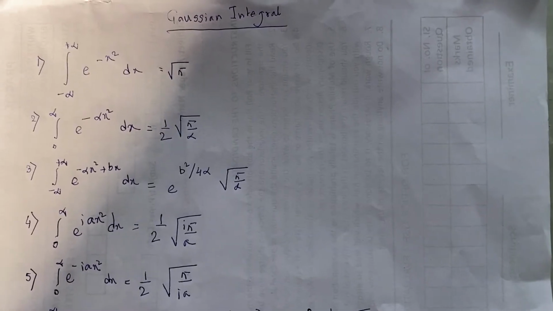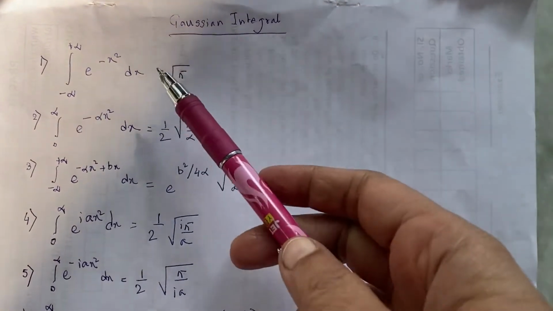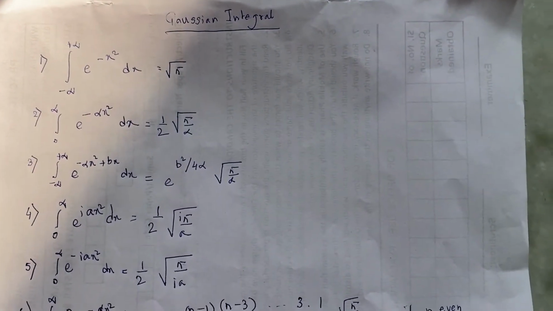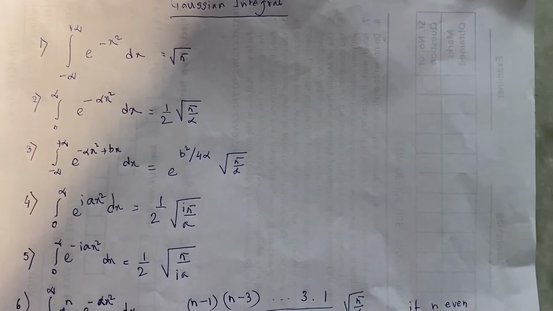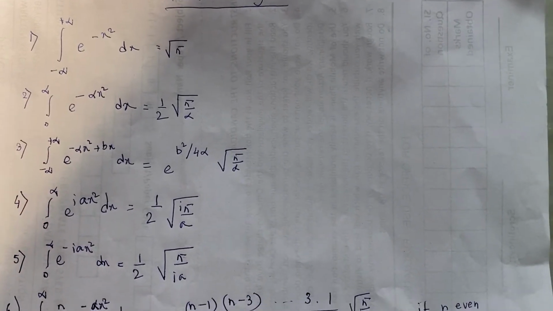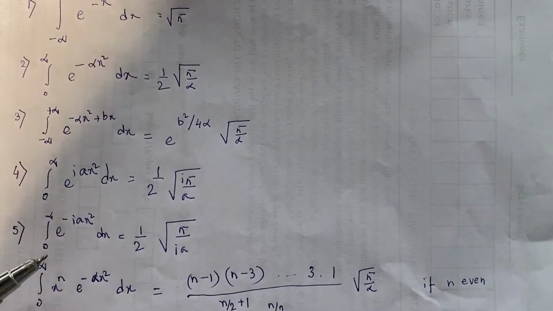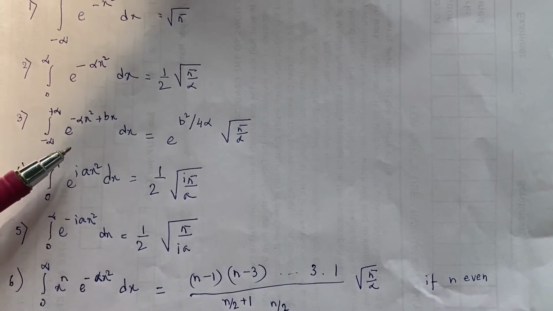I have just used the formula for the Gaussian integral. These are some standard formulas for integration from minus infinity to plus infinity, and the integrand is e to the power minus x square, that is an exponential term. Formula number 3 is used here.